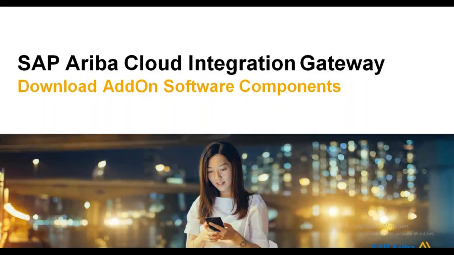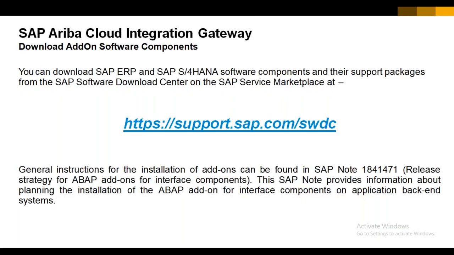Next is to download the add-on software component. As I said earlier, SAP offers a particular add-on or software component to the customer. Based upon your current system landscape, whether you have R3 or S4, in both cases we have to download and install the component. How do we download and install it? For that, we go to the Service Marketplace site, support.sap.com. This requires an S user ID as well. So we simply execute this URL.